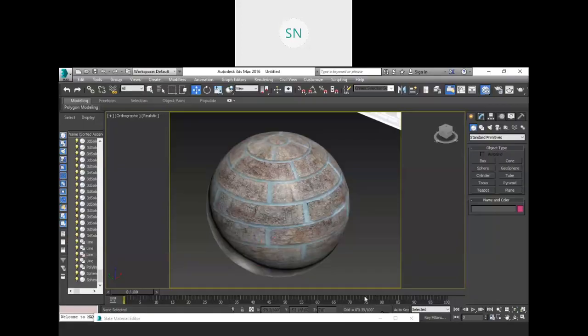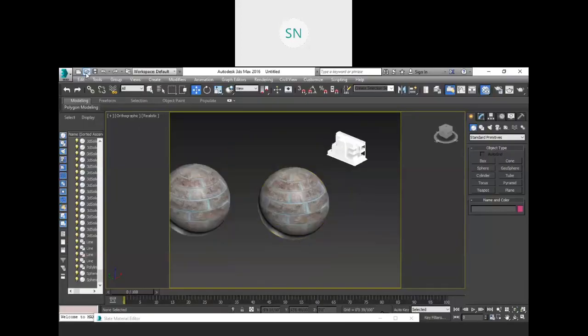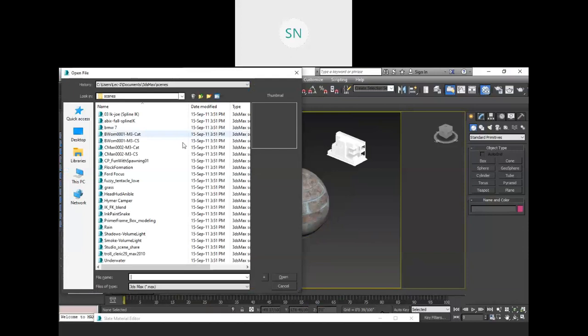And let me open one more model. Actually, I don't want to save this.